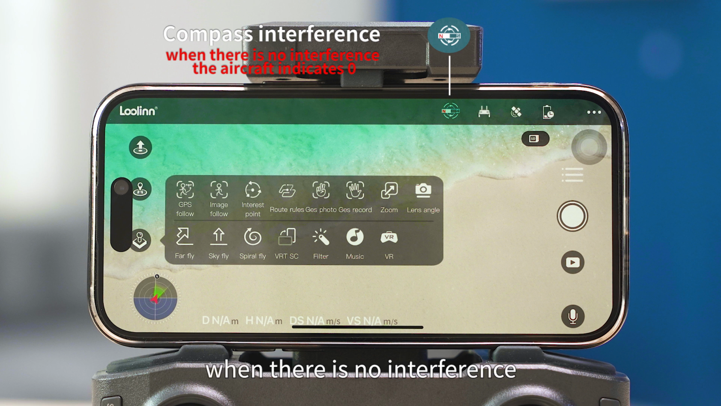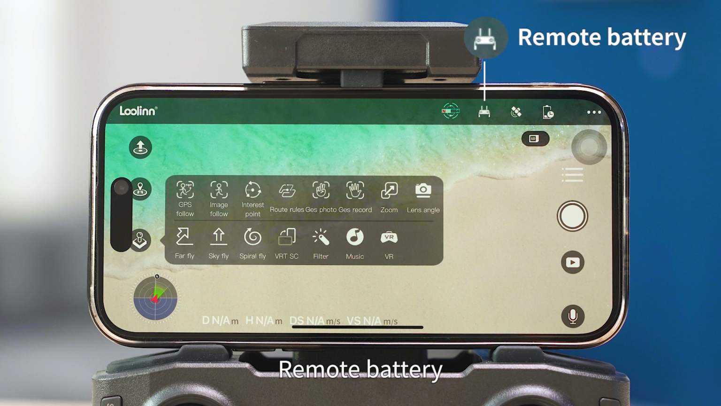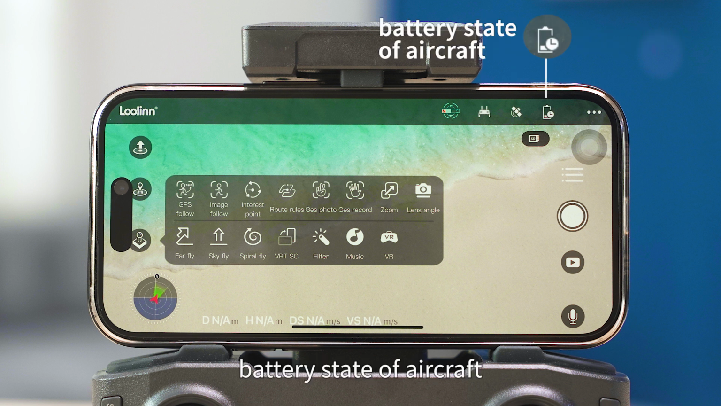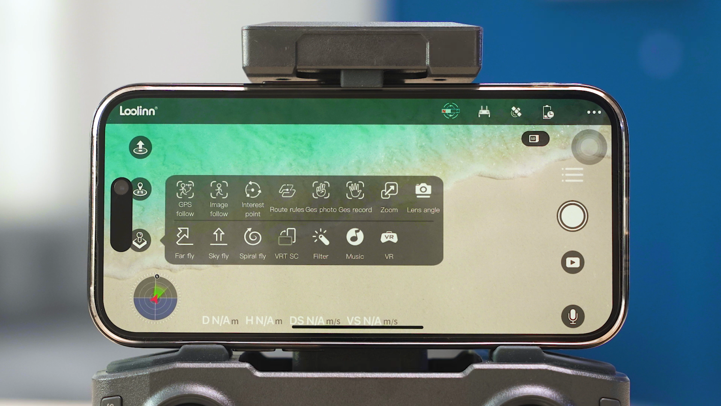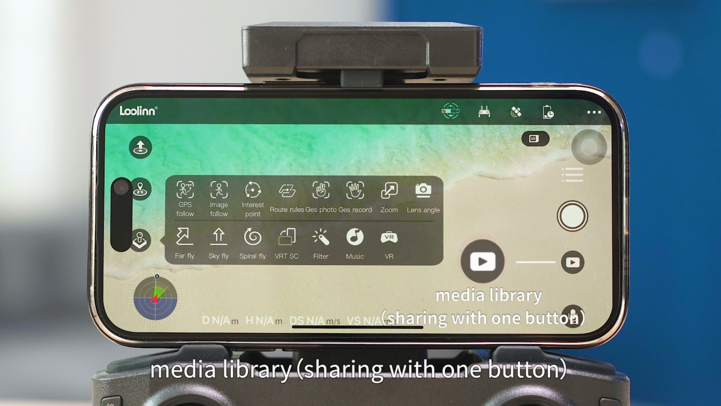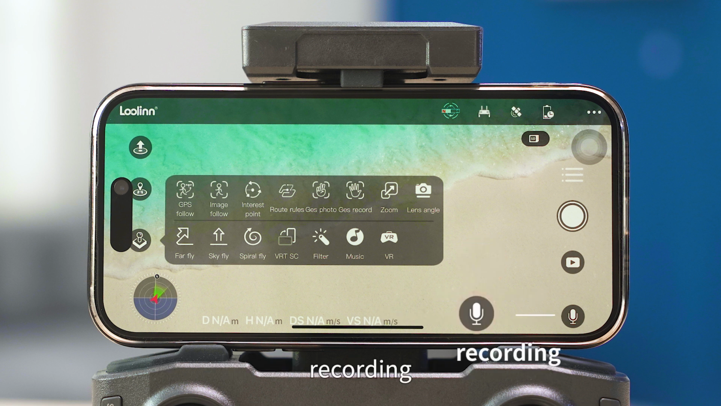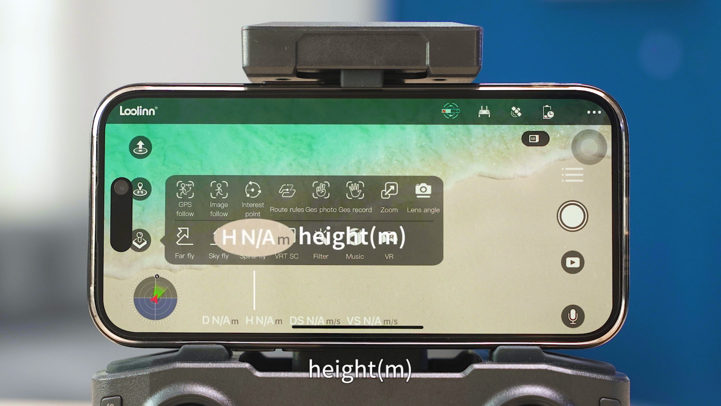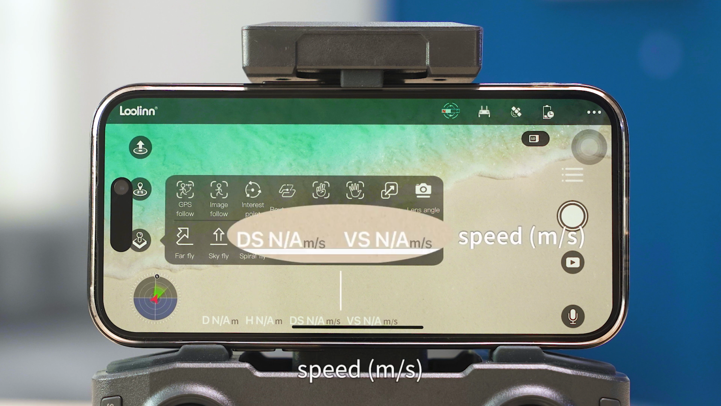When there's no interference, the aircraft indicates 0. Remote battery. GPS signal. Battery state of aircraft. Setting. SD card state. Shooting function. Shutter. Media library, sharing with one button. Recording. Distance, meter. Height, meter. Speed, meter per second.